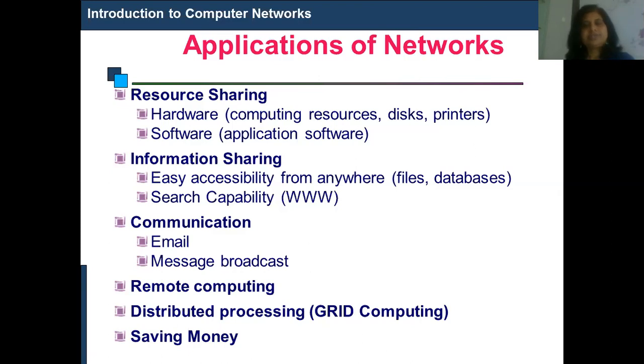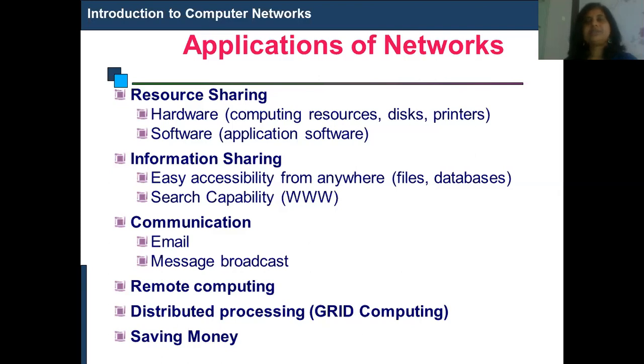Next one is communication. Communication means email communication, message broadcasting, and many other things. Communication is possible because of computer networks. Next one is remote computing. Remote computing means you can access any data from anywhere. For example, if you want to access a digital laboratory of, say, Oxford University, and you have the credentials, you can access it from your own place. That is called remote computing. Distributed processing means the work can be distributed. So this is called distributed processing.